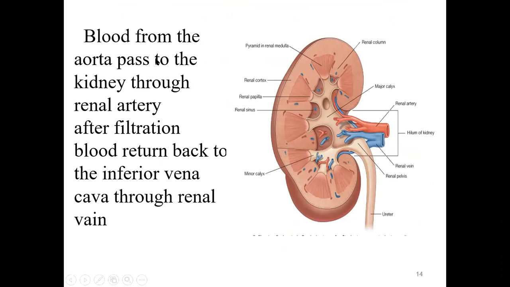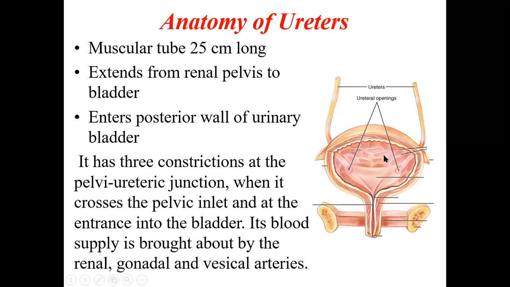So the blood from the aorta passes to the kidney through the renal artery. If you see here, this is the renal artery coming from the abdominal aorta. After filtration, blood returns back to the inferior vena cava through the renal vein. So the arterial supply to the kidney is by the renal artery, and the venous drainage will be through the renal vein, which will go into the inferior vena cava. Renal artery is a branch of the abdominal aorta, and renal vein is a tributary of the inferior vena cava.